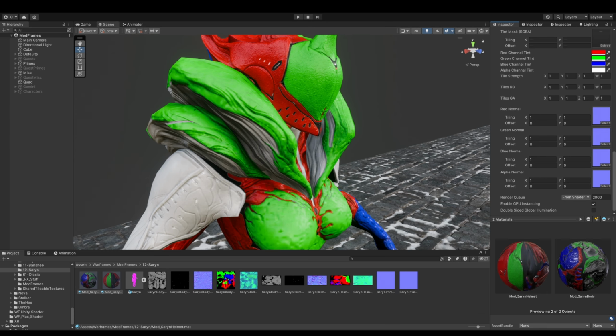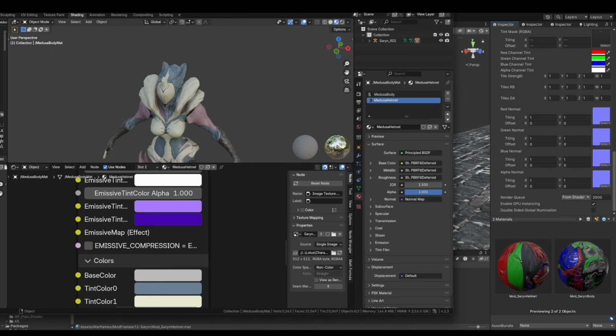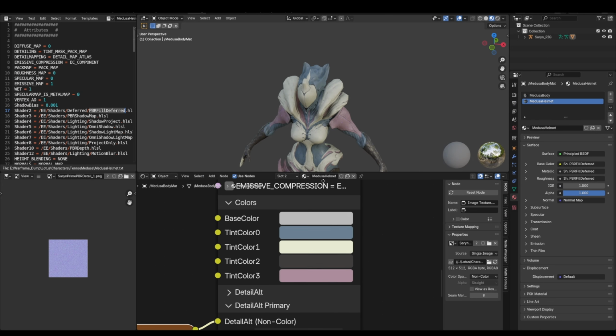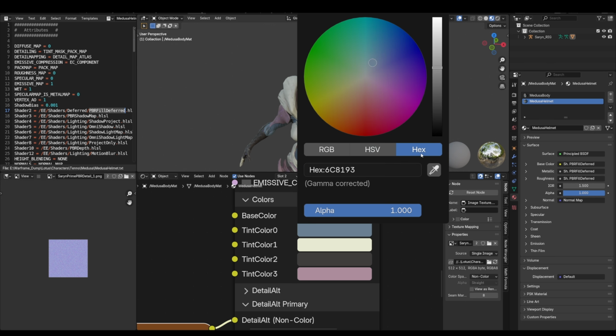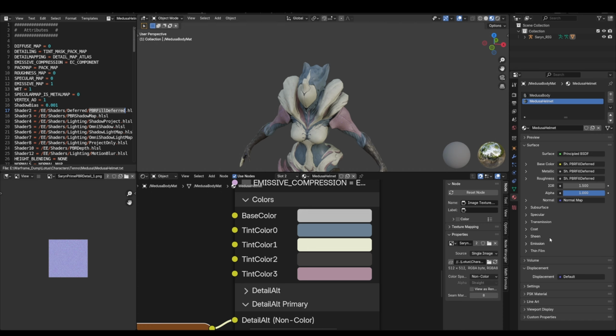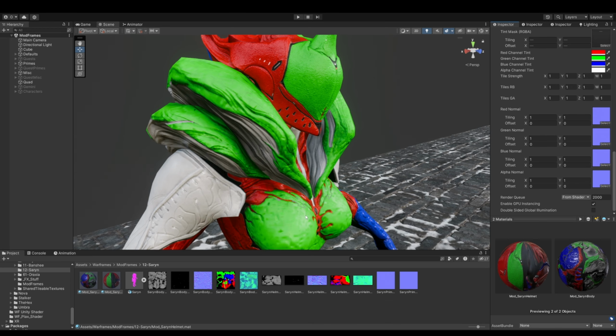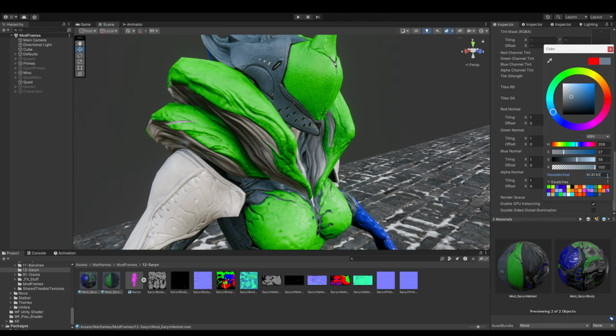So the next thing we're going to need is our actual colors. So you can open up your Blender file. Make sure it's not the one where we set everything to 0.5. And what we're going to do is go under our color and get the hex code. So we're just going to get the hex code for tint color 0, and we're going to put that in the channel red.